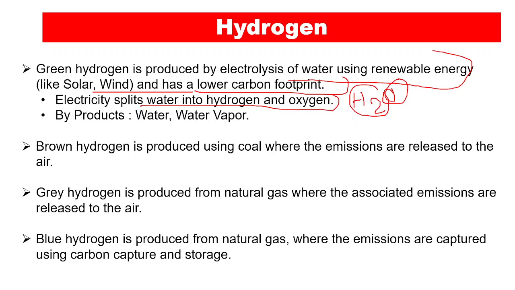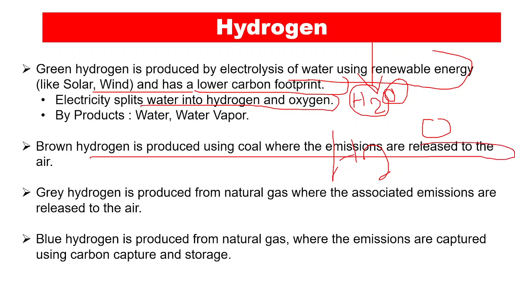When you pass the electricity through water, it separates and you get what is known as hydrogen and oxygen, and the hydrogen which is basically produced through it is known as green hydrogen.